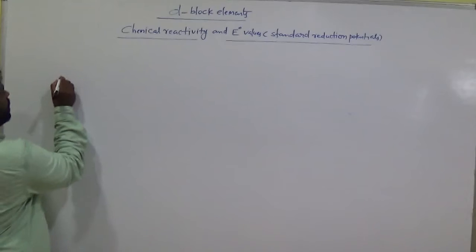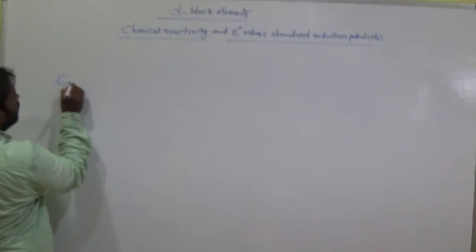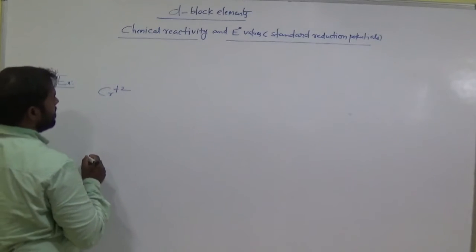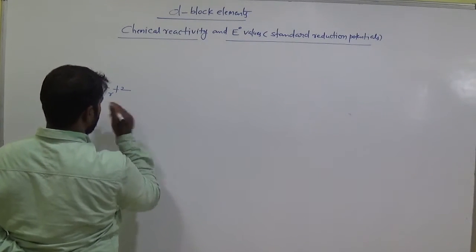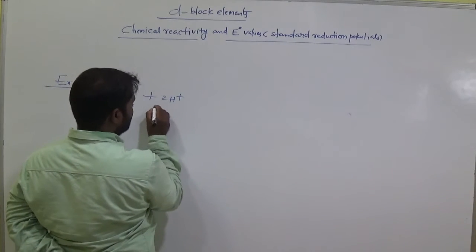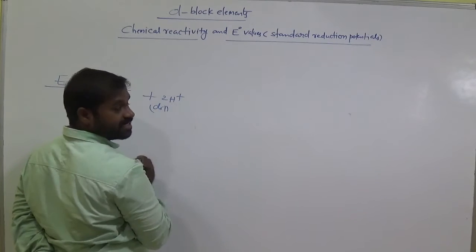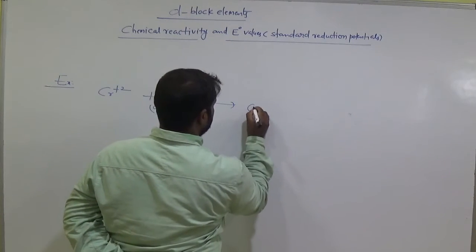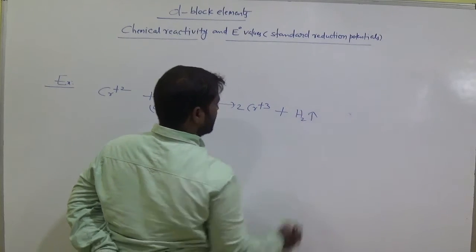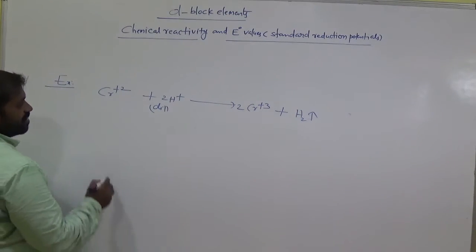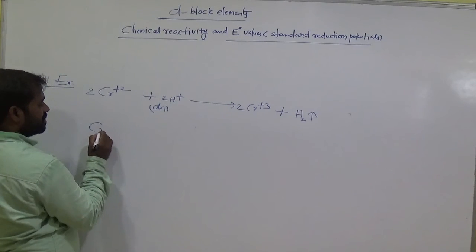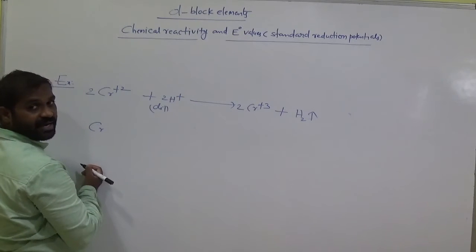Let's see. Chromium +2 interacts with 2H plus, that means dilute acid, which gives Cr+3 and H2 gas. Here we have 2 chromium and 2H plus.